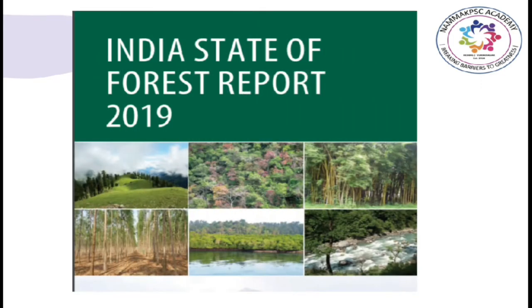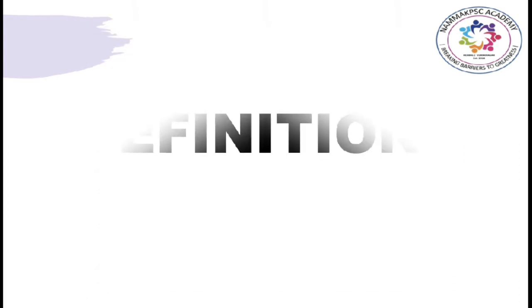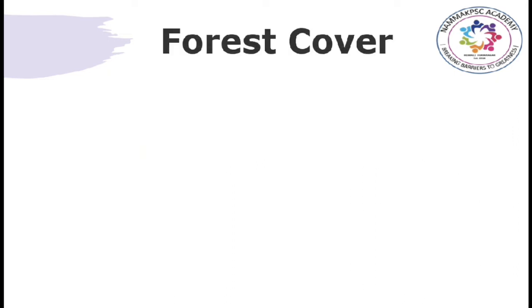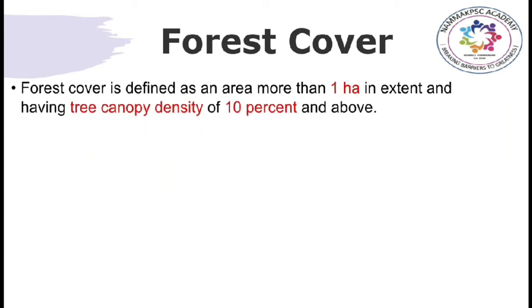We are studying about India's State of Forest Report 2019. Today, let us cover details of the definitions provided in India State of Forest Report. So, first of all, let us study about forest cover. Forest cover is defined as an area more than 1 hectare in extent and having a tree canopy density of 10% and above. So, from the definition, you can see that there are two criteria to decide forest cover.